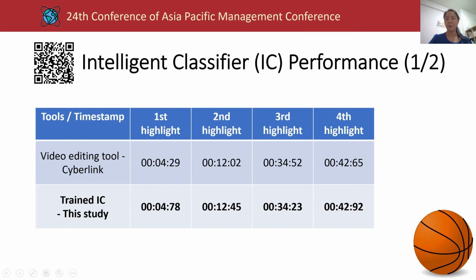To evaluate the performance of the intelligent classifiers, we employ two measurement metrics. First, we compare the time difference between the timestamps of actual shots by manually selecting the segments using a video editing tool, and the predicted timestamps in milliseconds identified by our intelligent classifier based on the detection targets. During a live broadcast basketball game, we confirmed that the intelligent classifiers were able to accurately identify the detection targets for the first 4 shots within 1 second of the actual shots.